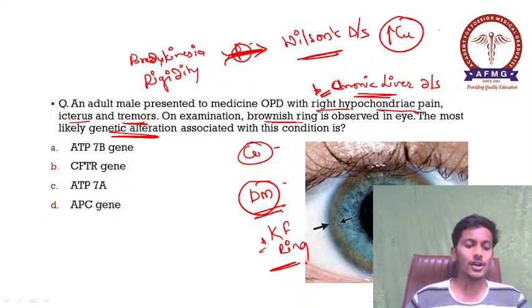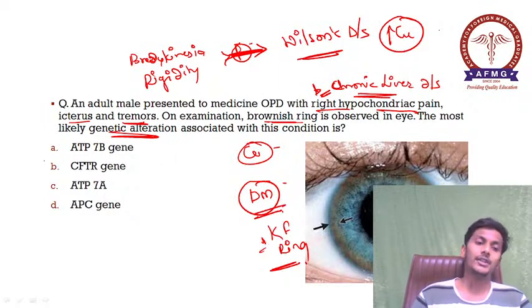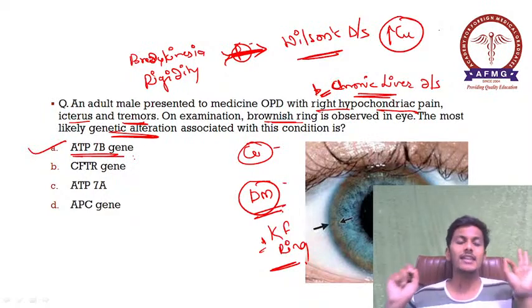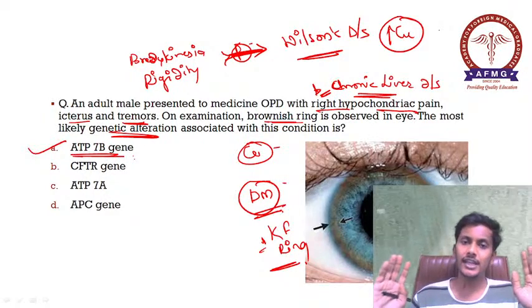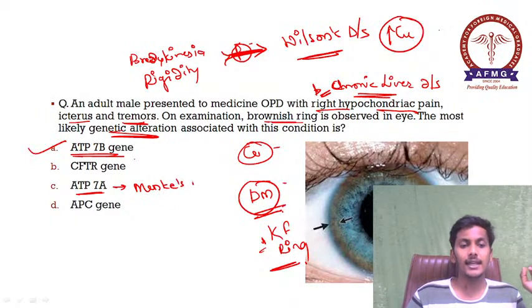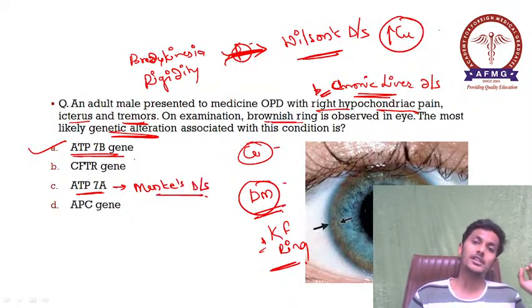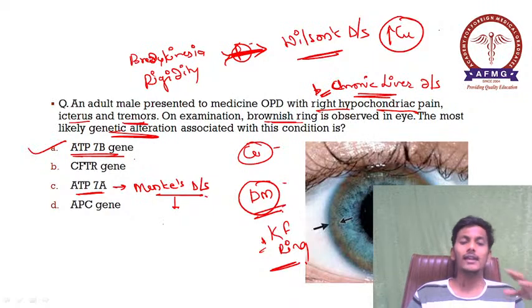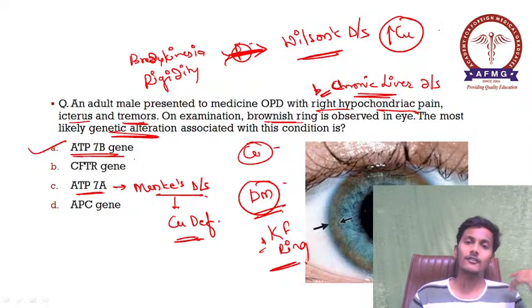So which is the genetic alteration associated with Wilson's disease? Your answer is option A. Please remember the ATP7B gene. ATP7B gene mutation is associated with Wilson's disease, whereas ATP7A gene mutation is associated with Menkes disease. How would that case look? There would be brittle, kinky hair, sparse hair on the forehead, like this the patient would present, and this is a case of copper deficiency. Menkes is a case of copper deficiency.